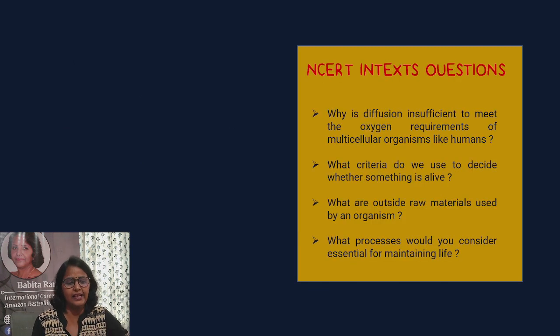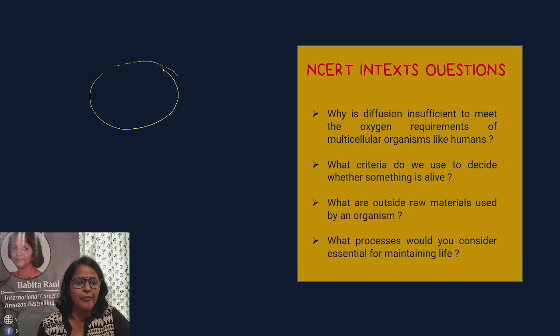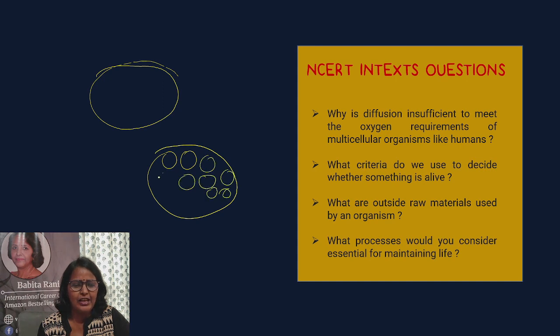Now let us discuss the in-text questions that we have in our NCERT book. Why is diffusion insufficient to meet the oxygen requirements of multicellular organisms like humans? What are multicellular organisms? Organisms which are made up of many cells. Suppose we have two organisms. The upper one is a unicellular organism having a single cell which is exposed to the environment.